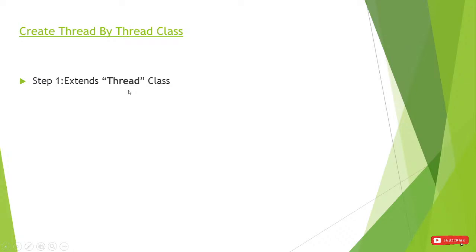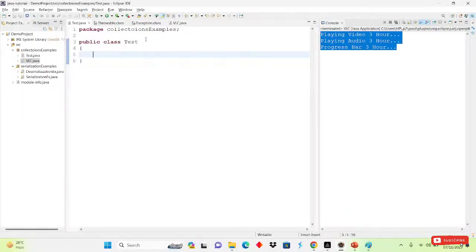Thread is a predefined class which is already created by the Java people, and many methods and constructors are present. If you want to use those constructors or methods, we simply have to extend this class. So how to extend? Here we will write extends Thread.